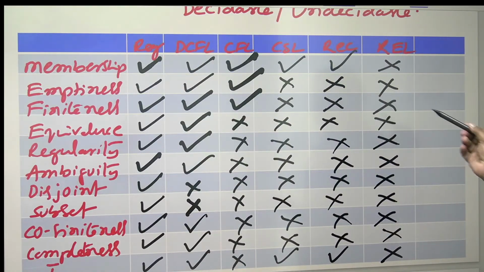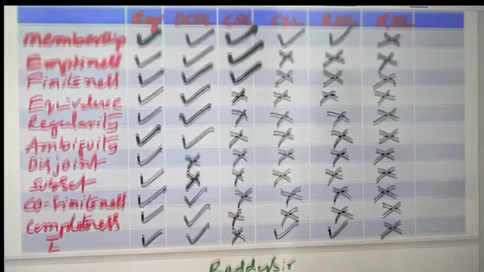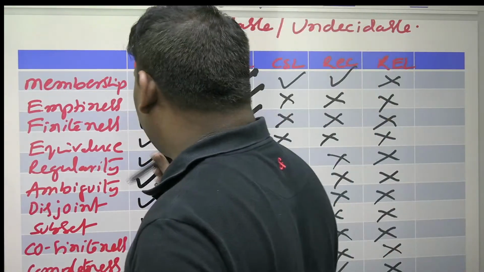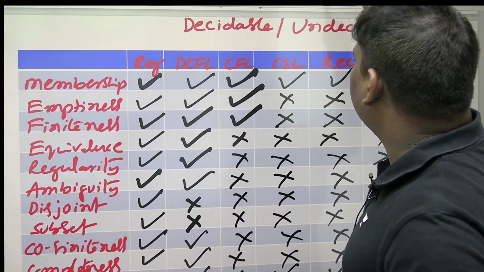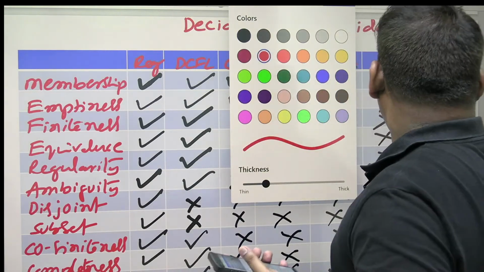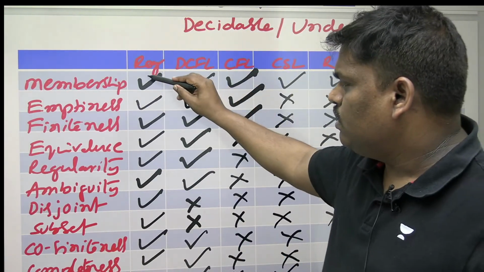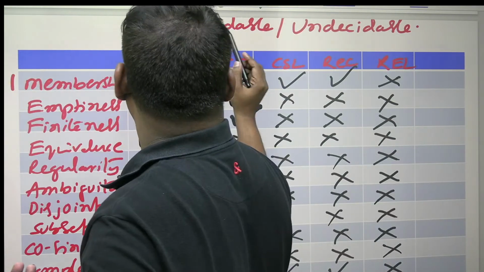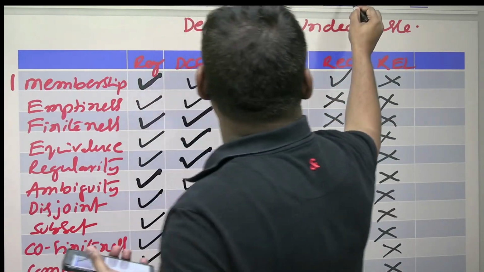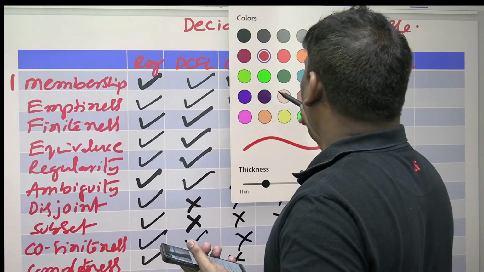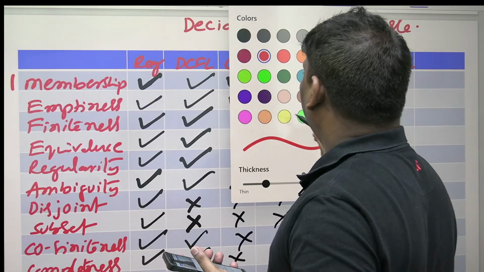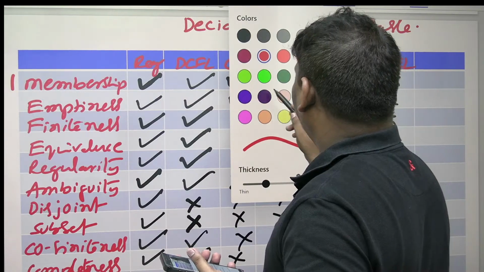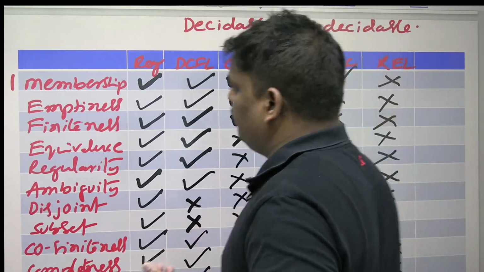Now let's go to this table also. This is for undecidability. If you observe clearly, undecidability, let me count the rows.